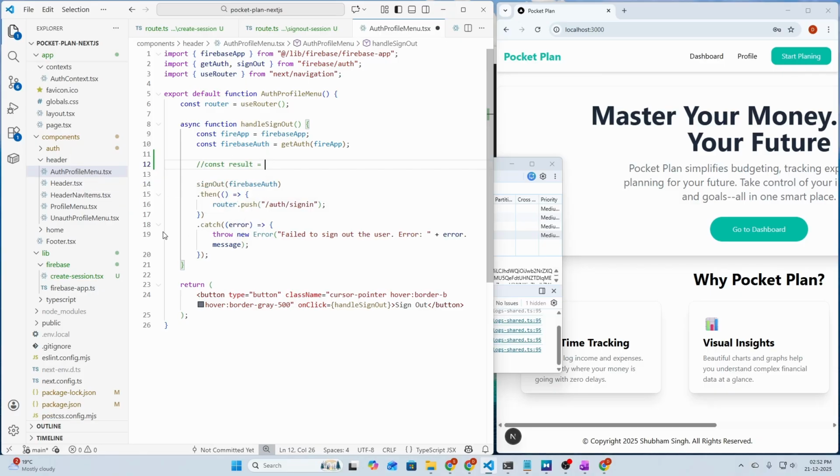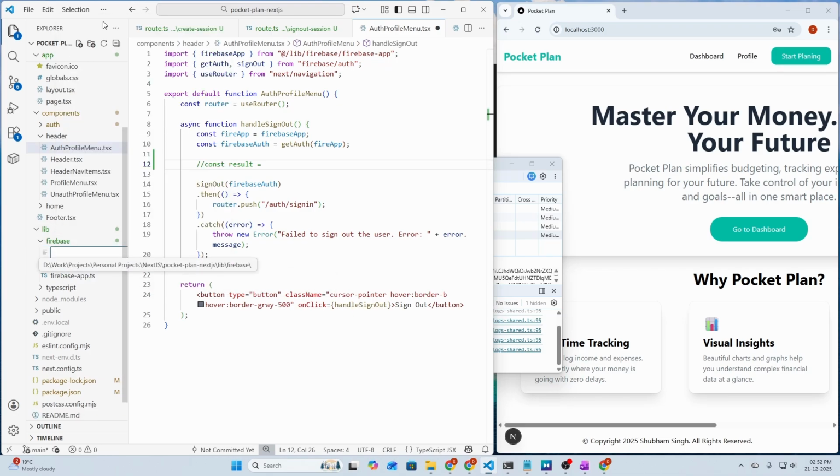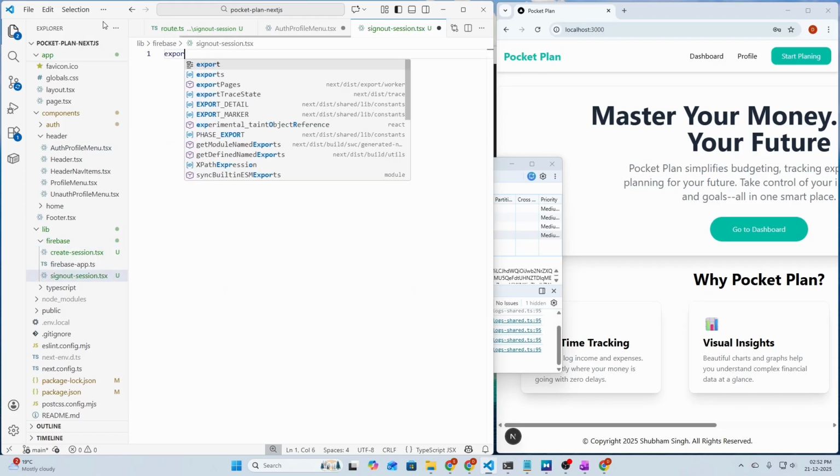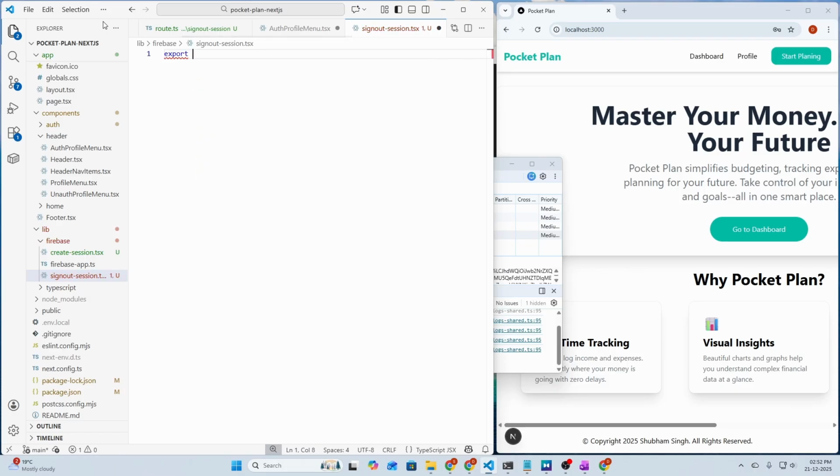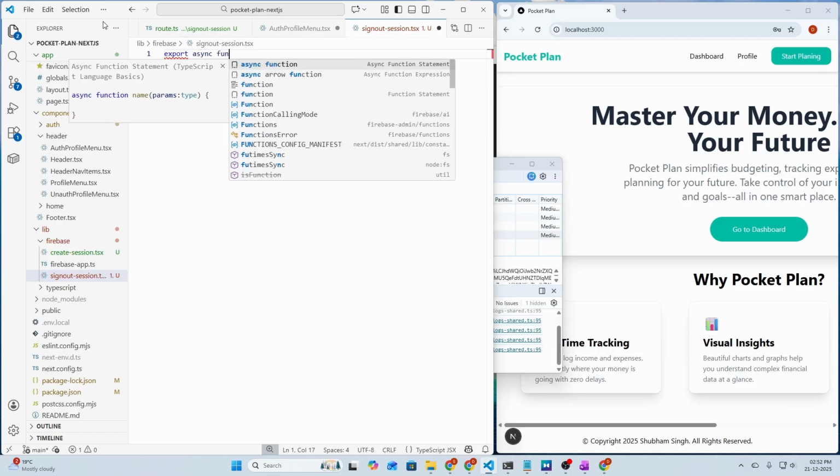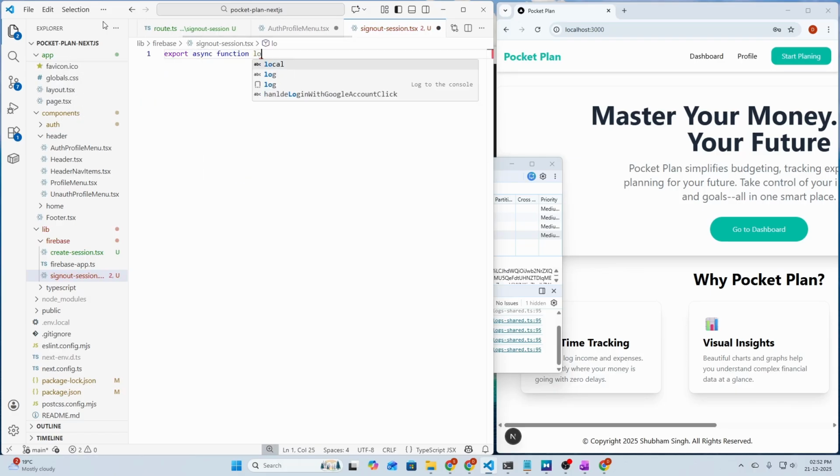Let's create a new file inside the lib folder, firebase folder, called sign out session.tsx, and here we need to export an async function called sign out session.